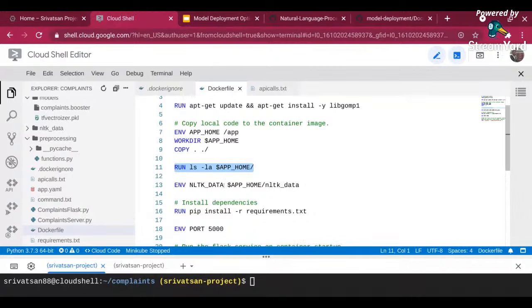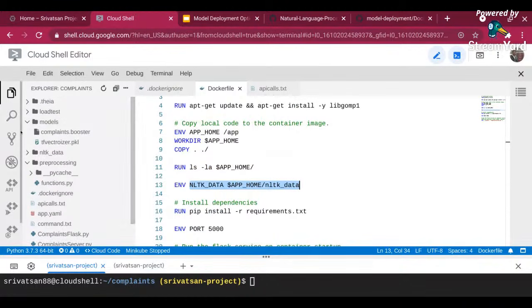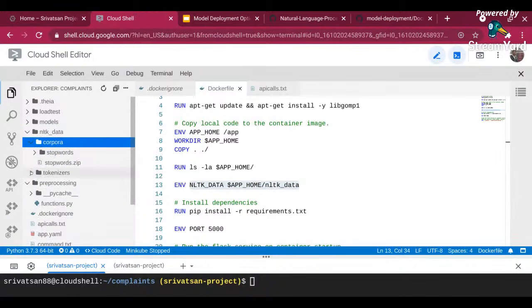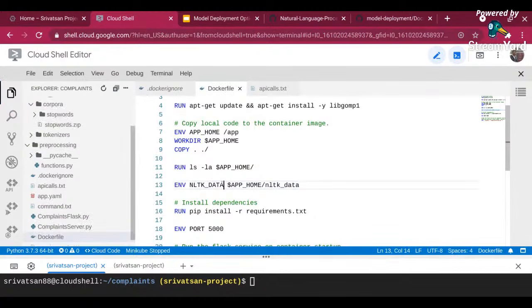I am setting my environment variable NLTK data. Now, why is this required? As you saw on the top, I have something called NLTK, and I'm using NLTK for the tokenizer as well as for stemming or stopword purposes. I have corpora of NLTK for both stopwords and tokenizing. Now, if you don't set this, by default, it will look at the home directory. But if your home directory is different from your app directory, you can have this environment variable set so that it knows where the NLTK corpora is.